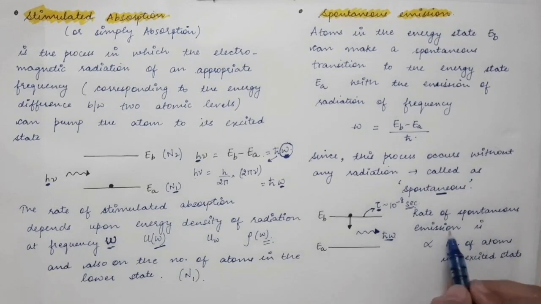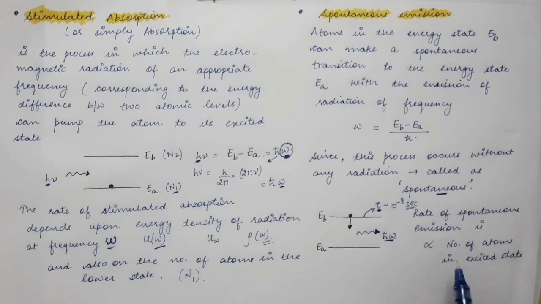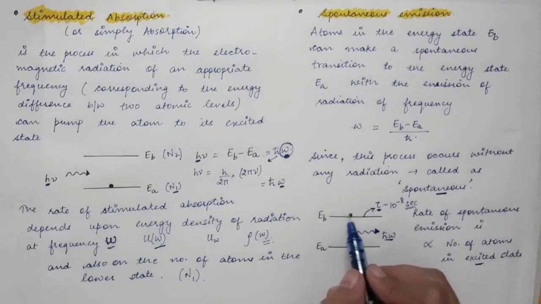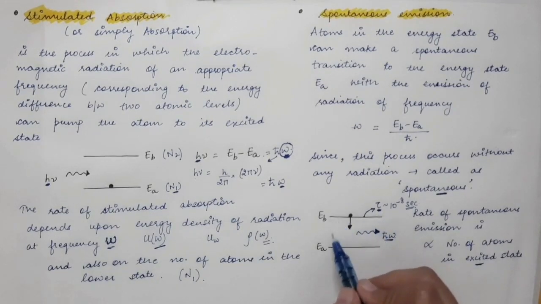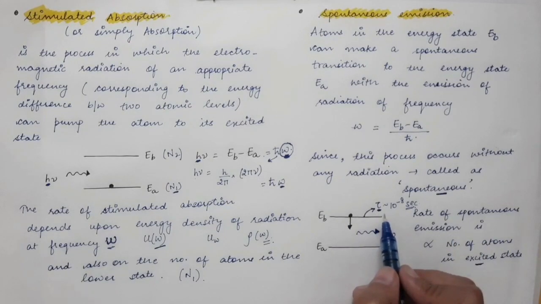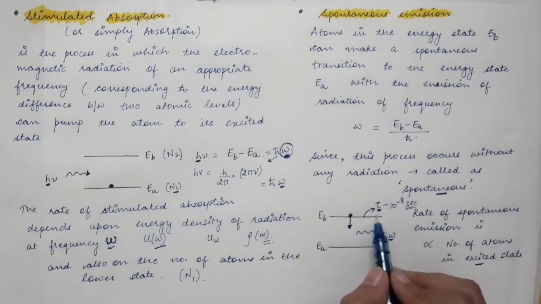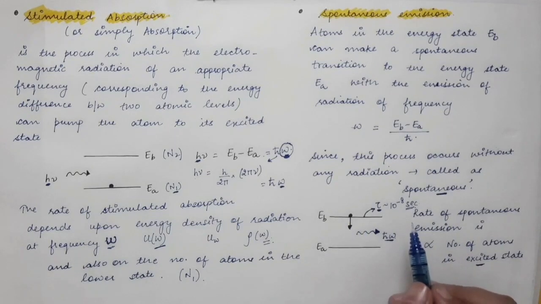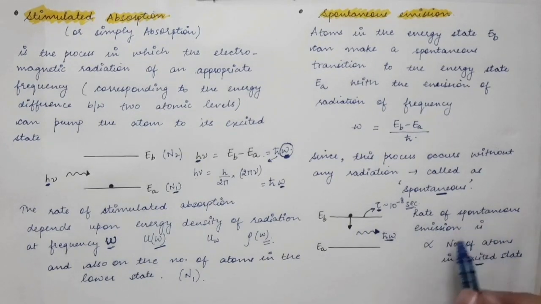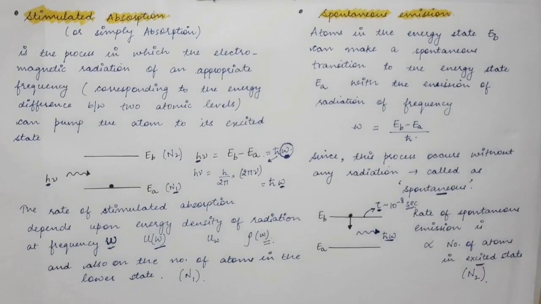And the rate of spontaneous emission depends upon only one factor, and that is the number of atoms present in the excited state. The more atoms present in the excited state, the more will be the rate of spontaneous emission. If no atom is present in the excited state, there will be no spontaneous emission. Obviously, only if some atoms are present in the excited state can spontaneous emission occur. Therefore, the rate of spontaneous emission is directly proportional to the number of atoms in the excited state, that is N2.